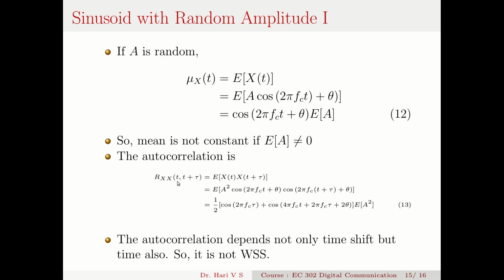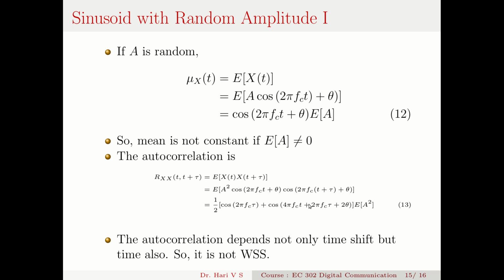The autocorrelation is Rx(t, t plus tau), that is the expectation of x(t) x(t plus tau). What is x(t)? That is A cos(2 pi fc t plus theta). So it is A squared into cos(2 pi fc t plus theta) into cos(2 pi fc (t plus tau) plus theta). Now you can take out these cos functions.